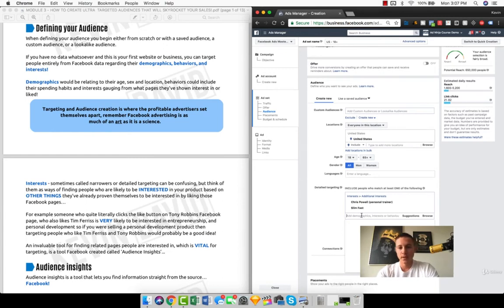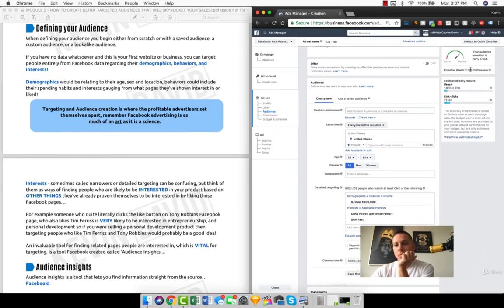And then if we put in making over 500,000, then we're back up to the 1.6 million, because this is making over 500,000 or liking Chris Powell or liking Slim Fast. So it's actually making our audience larger instead of narrowing the audience by clicking here. And that is an example of an interest right here.